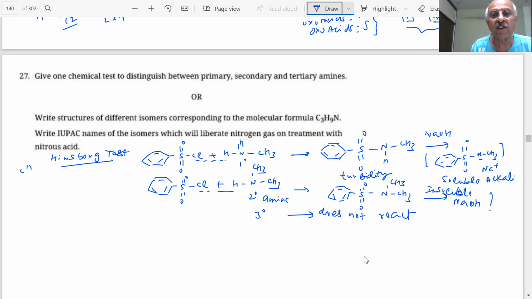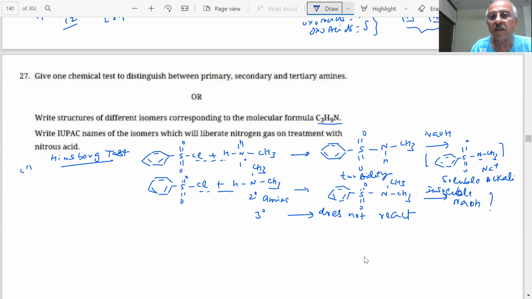Write structures of different isomers corresponding to a molecular formula C3H9N. Write IUPAC name of the isomer which will liberate nitrogen gas on treatment with nitrous acid. What is this? C3H9N.